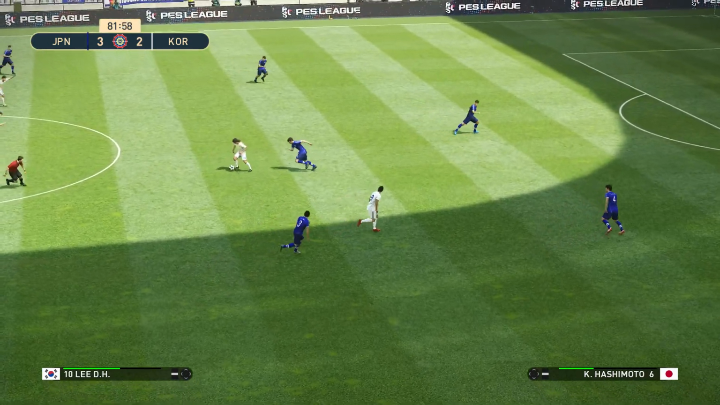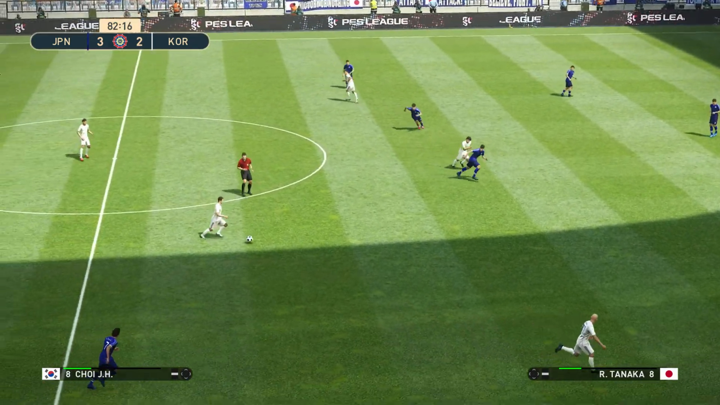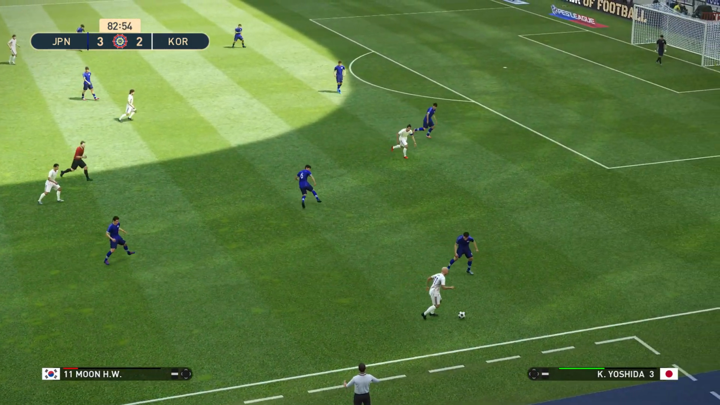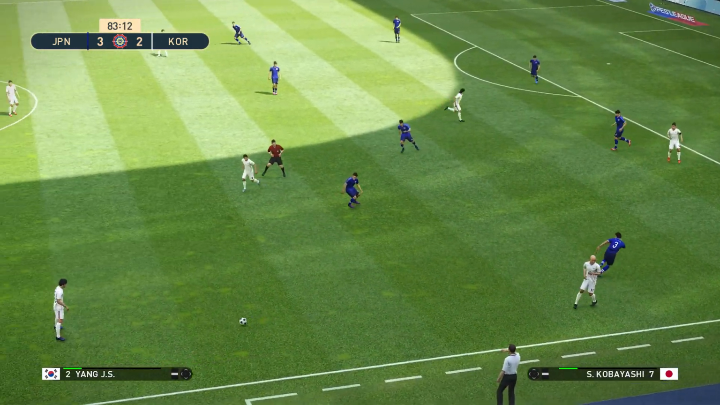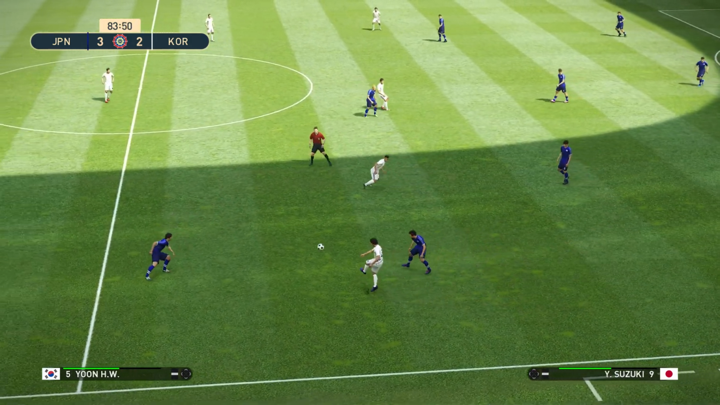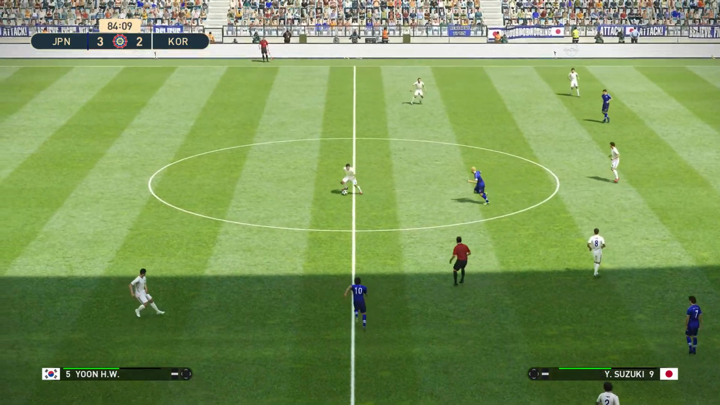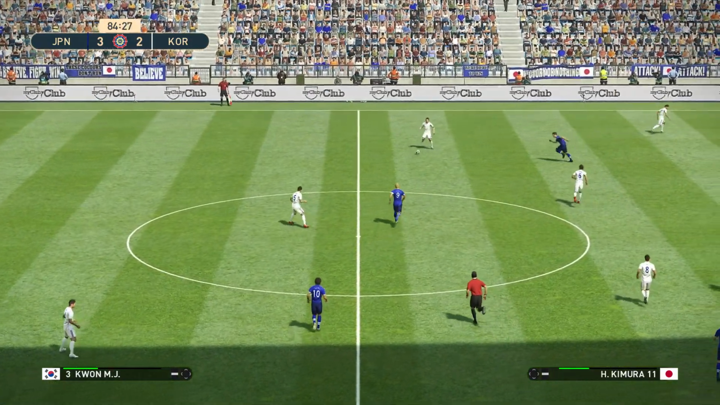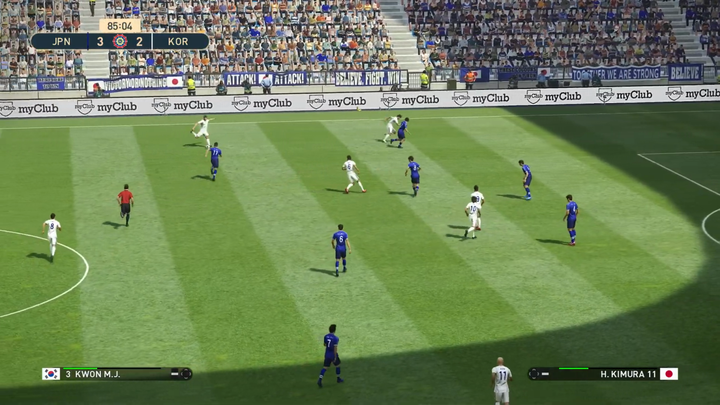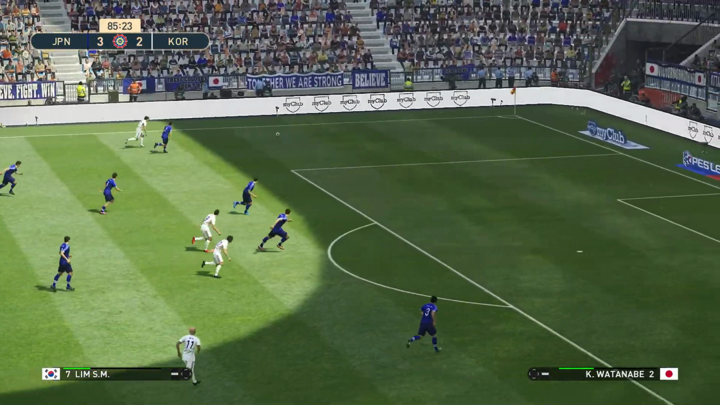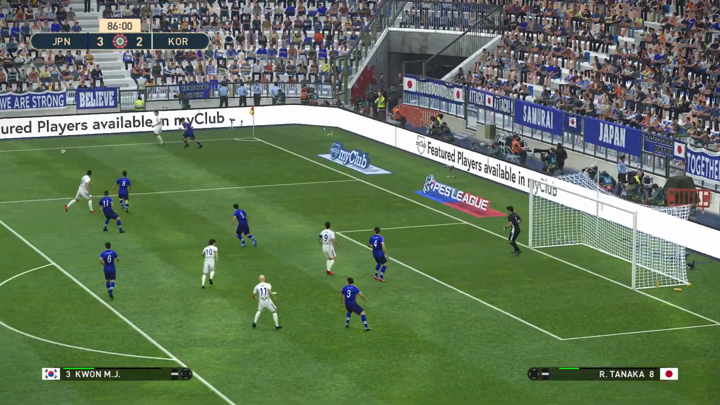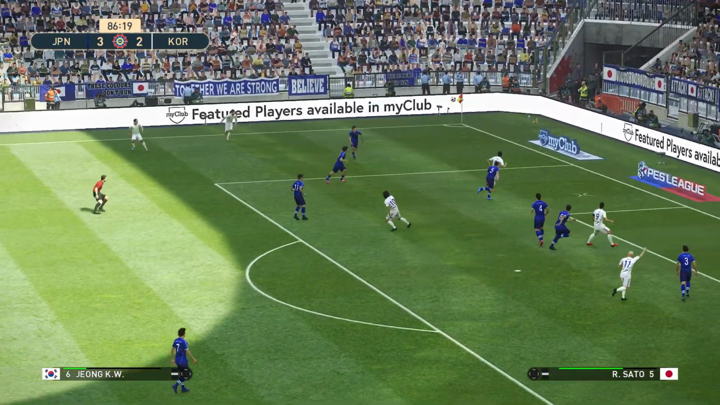And here comes South Korea. It's Lee, Choi, Moon. Can they do it? Can they complete what was an unlikely comeback 15 minutes ago? Can they get something from this game? Can they get their first point of the season? Can they deny arch enemies Japan their first win of the season? They have possession to get the cross in.